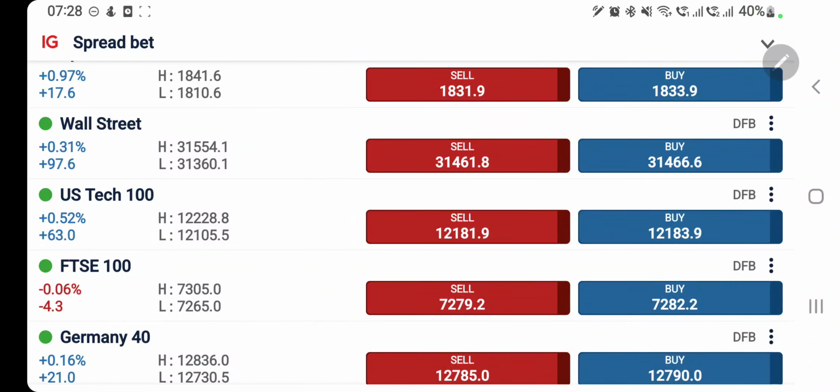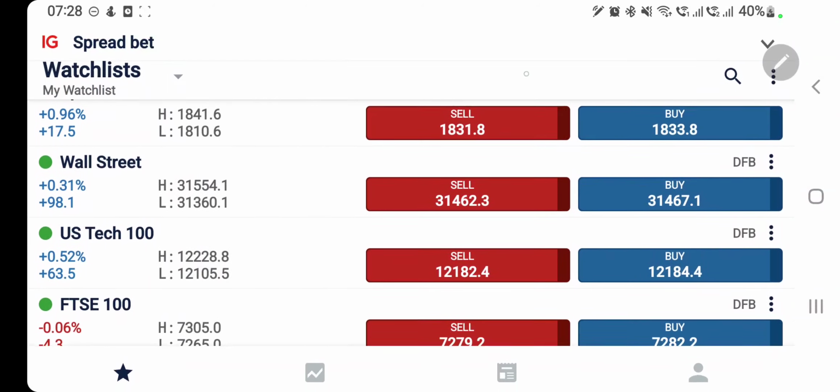With the markets opening today, we have seen a good rise in US30. It has achieved 31,550 and at the same time US100 has achieved 12,230. Now it is trying to reverse the gains again.